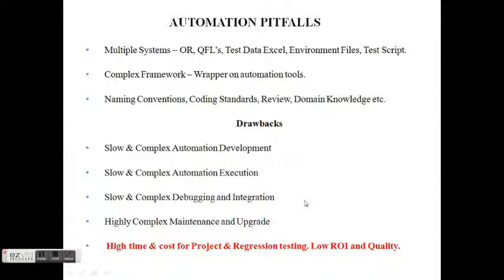So what is the solution to all the above pitfalls that come with any automation project? The solution is a very lightweight automation framework which takes care of all multiple systems at one place. That is, it provides a single system which can take care of all these things, and it doesn't act as big as a wrapper with lots of functionalities, but just complements the automation process.